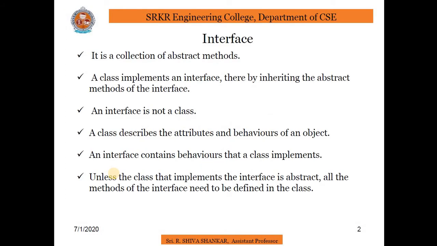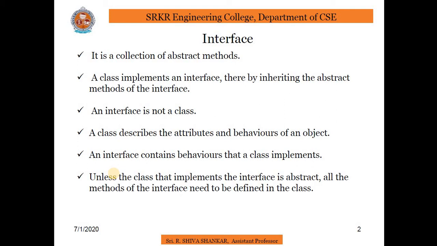An interface is a collection of abstract methods. A class implements an interface, thereby inheriting the abstract methods of the interface. An interface is not a class. Writing an interface is similar to writing a class, but there are two different concepts. A class describes the attributes and behaviors of an object. An interface contains behaviors that a class implements.